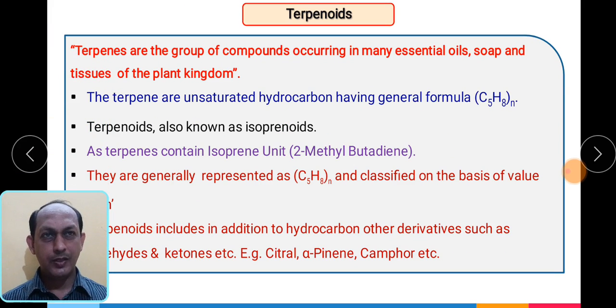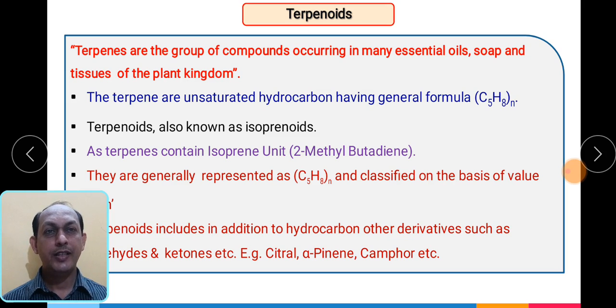So let us see first what terpenoids are. As I already mentioned, terpenoids are natural compounds. Terpenes are the group of compounds occurring in many essential oils, resins and tissues from the plant kingdom. Terpenoids are natural compounds which basically have unsaturated hydrocarbons with the general formula C5H8 to the power n. We have to remember that terpenes have the general formula (C5H8)n. This n is variable, having a number from 2 onwards.